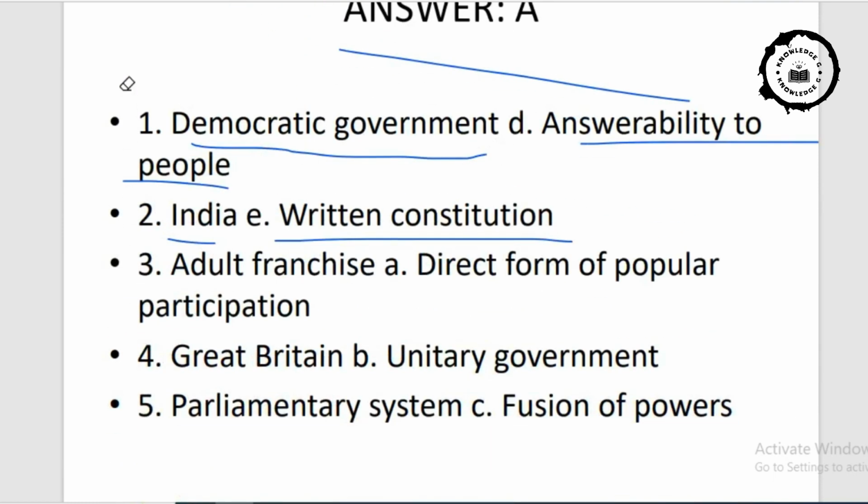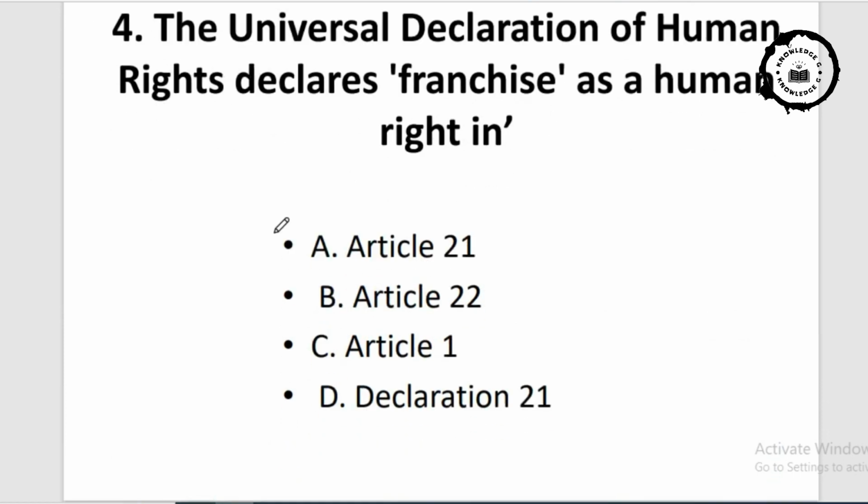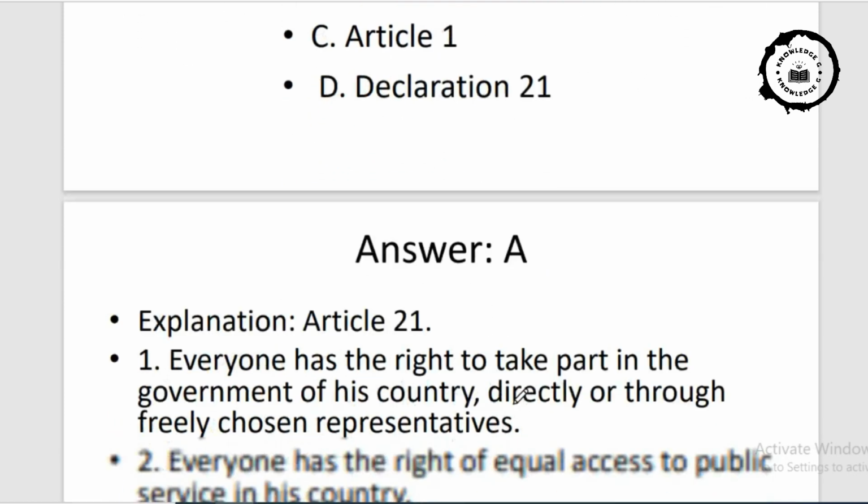In this slide it is clearly mentioned. Now come to the next question. Question number 4. The Universal Declaration of Human Rights declares franchise as a human right. In our constitution, in Article 21 and Article 22, Article 1 and Article 2, declaration in 21. Now come to the answer part.